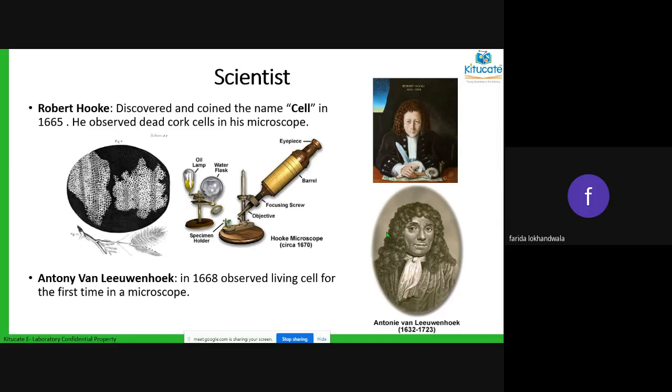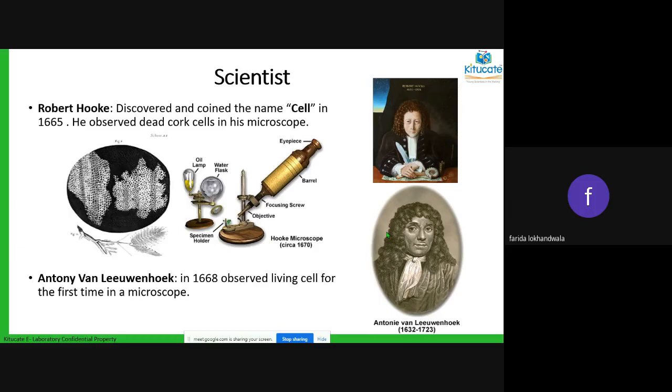So when he observed that, he was the first person to observe something in a dead organism. Okay, so what he termed at that time was cell. Why did he term it cells? Because it reminded him of the prison cells in which prisoners were kept, and that is why he termed that as cell.